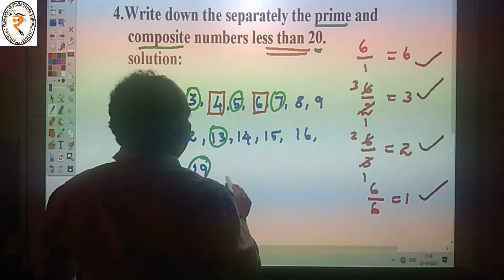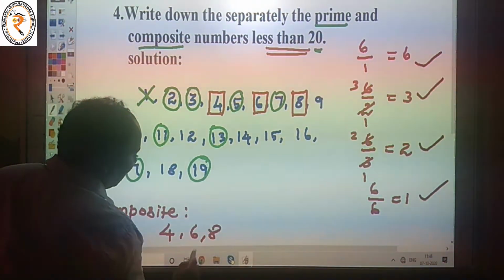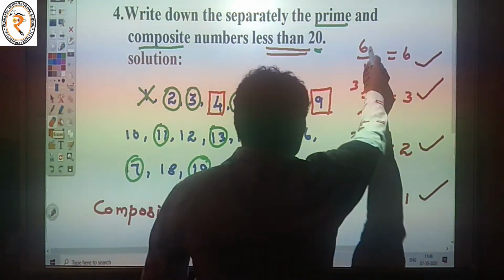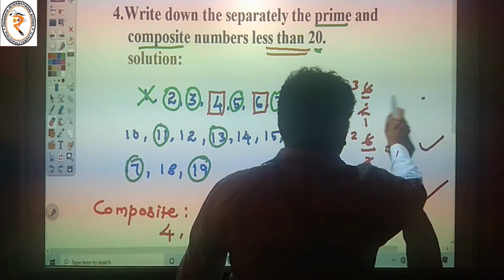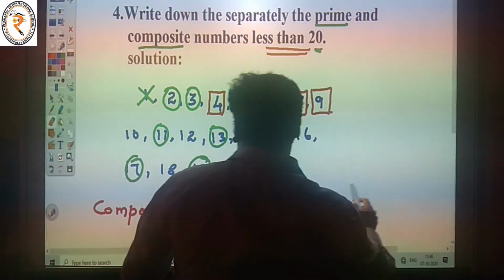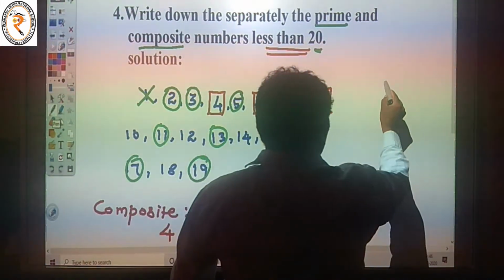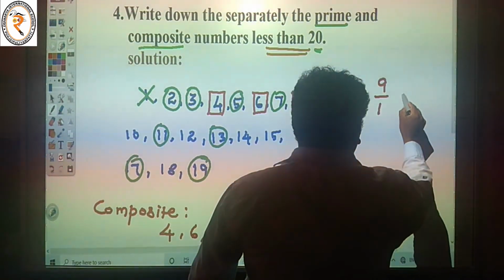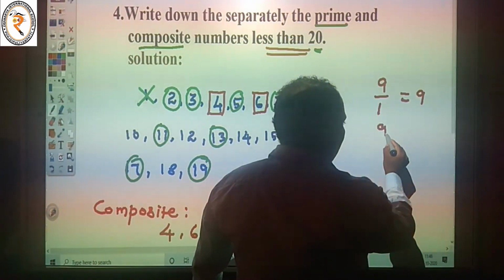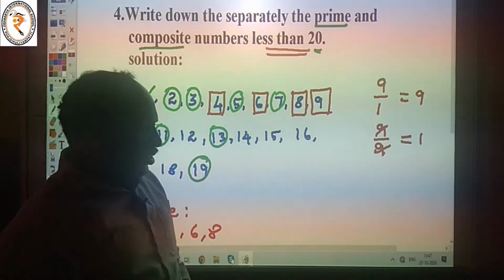So 6 is a composite number. 8 is also a composite number. 9 is also a composite number because composite number means more than 2 factors. We take the number 9 divided by 1 is equal to 9. Next 9 divided by 9 is equal to 1.